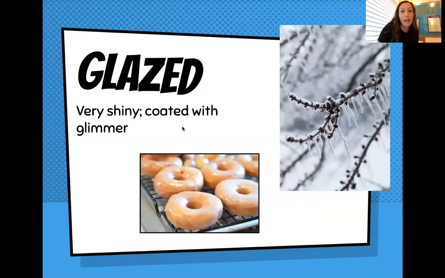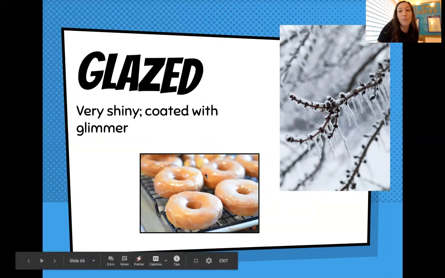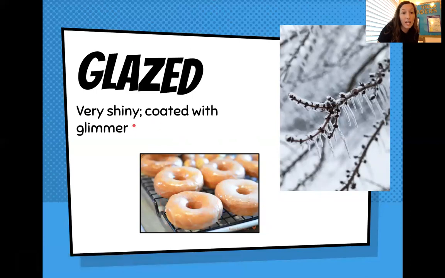Our next vocabulary word is glazed. Glazed means very shiny or coated with glimmer. So here we have 2 pictures of things that are glazed. You might have heard the word glazed before if you go get donuts on the weekends with your parents. Some of you might like to eat glazed donuts. Now, the glaze on the donuts is what makes the donuts very shiny.